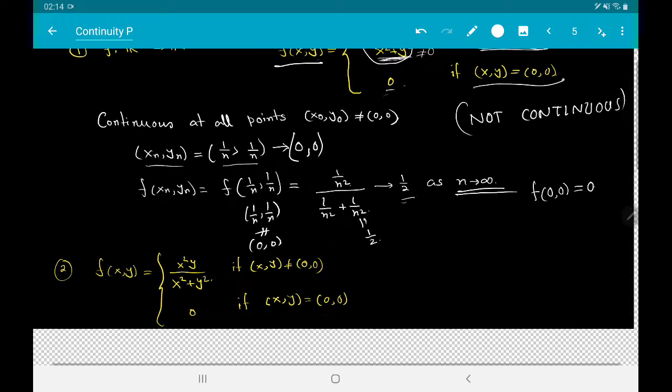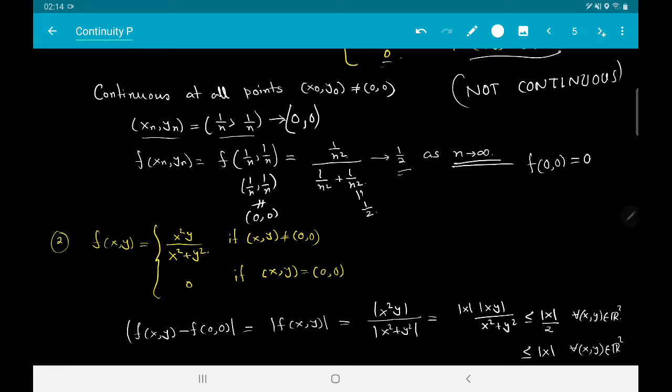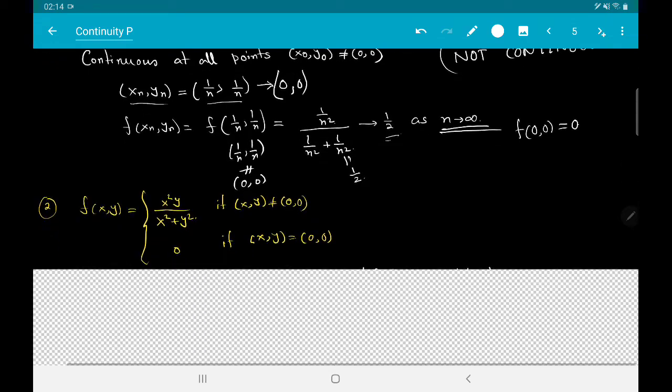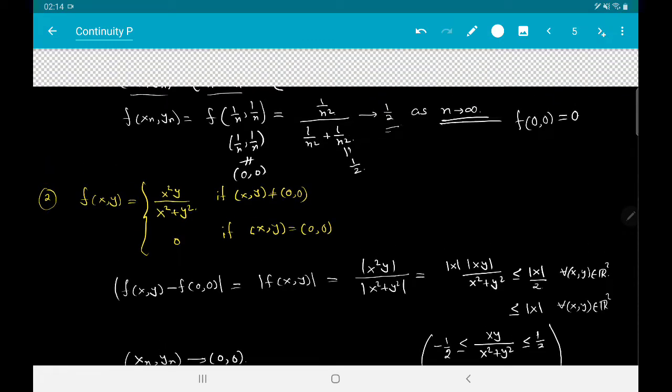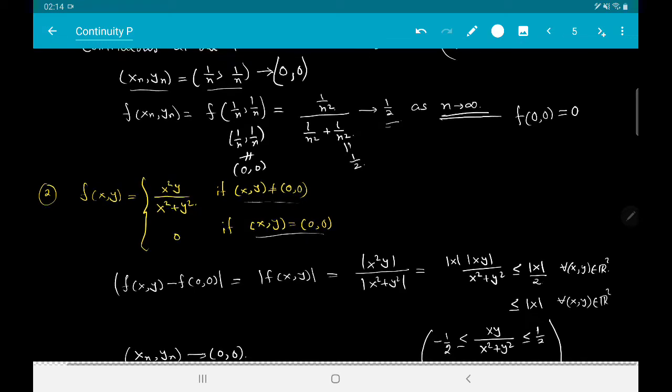So let us proceed. Let us take another example. Here what I have done is that I have just multiplied the previous function by x in the numerator. So I have taken f(x,y) to be equal to x²y divided by x² + y² if (x,y) is not equal to (0,0), and 0 if (x,y) is equal to (0,0).